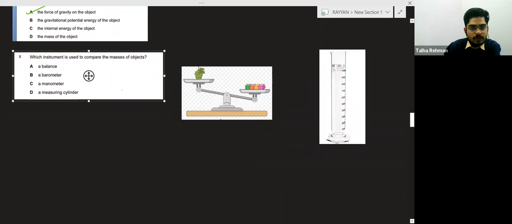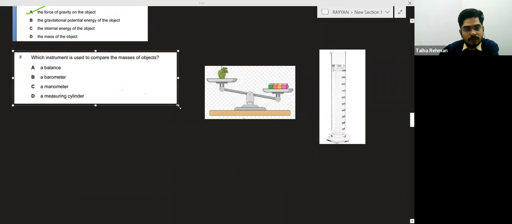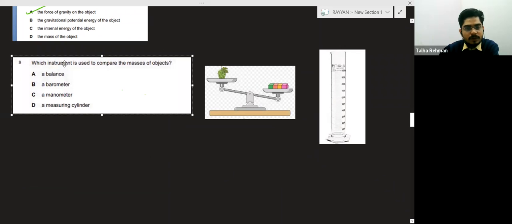Okay, so now see this question. In this question, they are saying which instrument is used to measure the masses of the object. Balance. You are right. Basically, this is a balance.